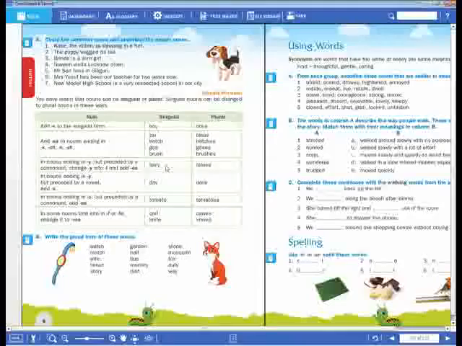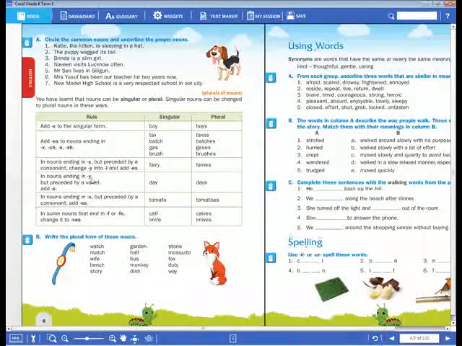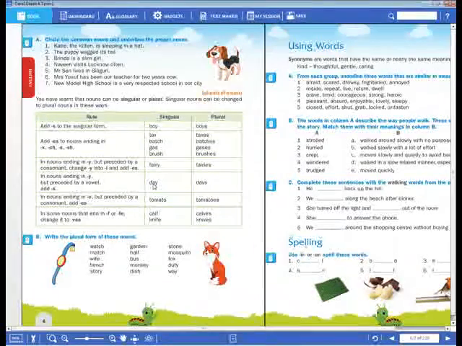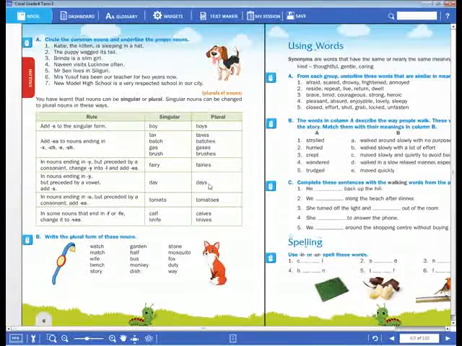Now next, if a noun ends with y but before it comes a vowel, we don't drop y. We just add s to change it into the plural, for example, day, days, ray, rays.